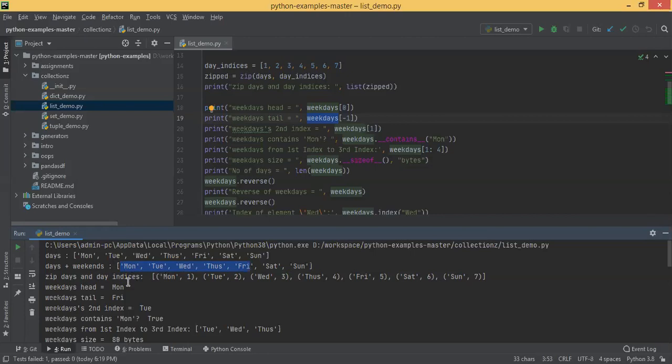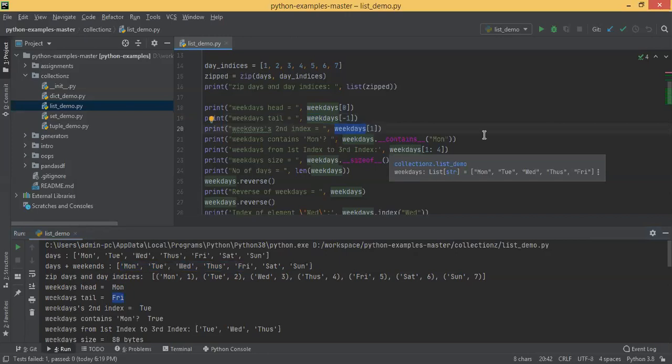That's why when you call weekdays 0, it's printing Monday. Weekdays -1 is printing Friday, meaning the last element. Okay, that's there. And the second element, how to access? Weekdays of 1. Okay, like that.